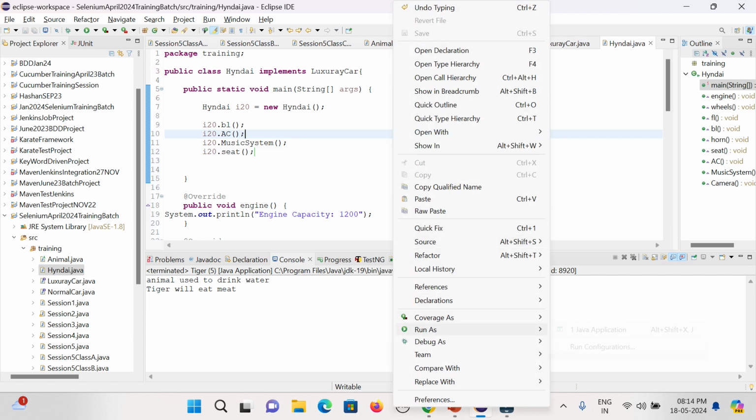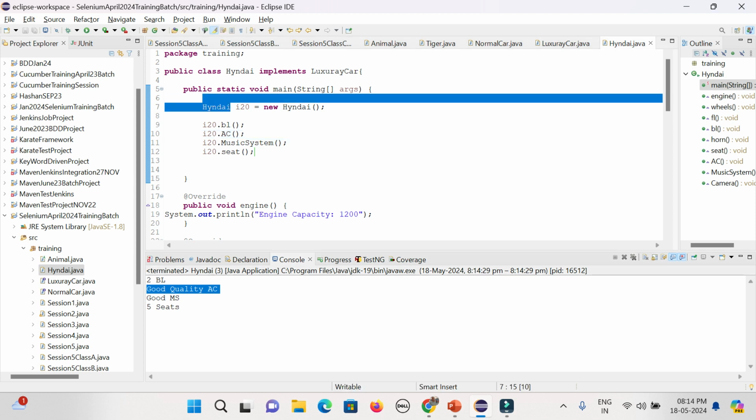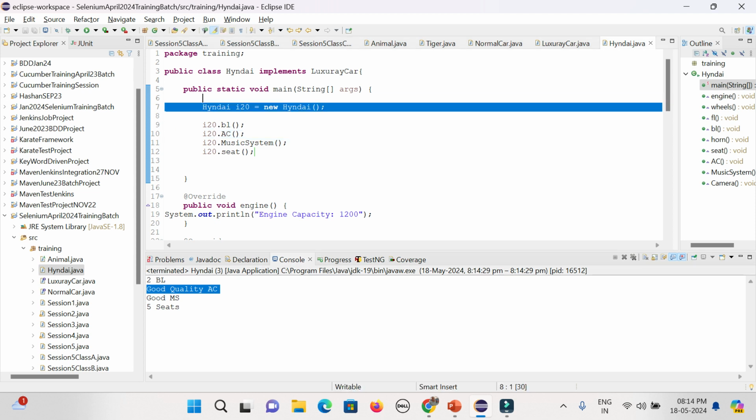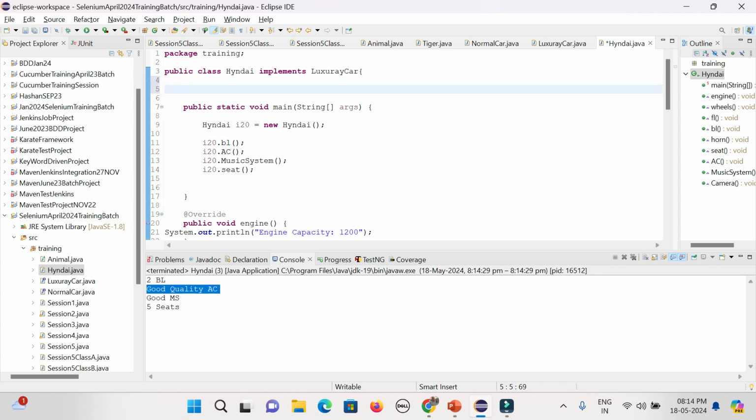You can create any number of instances as well, any number of classes, like for Tata, Maruti, Honda, BMW, any other car company, Kia, Nexon. There are so many companies, so it will vary, and here you can also add some important stuff of your own, if you want to do it.